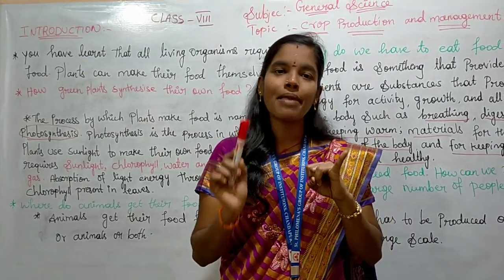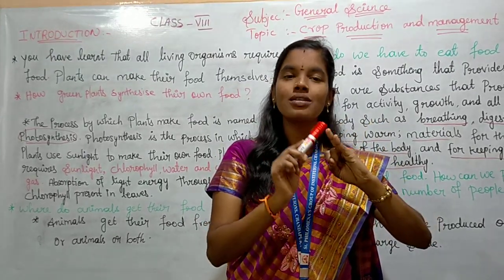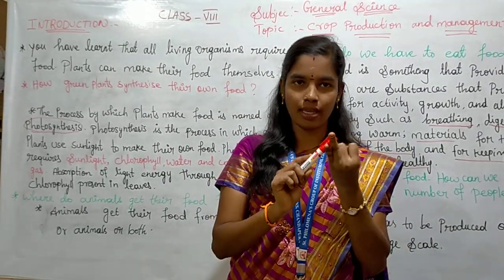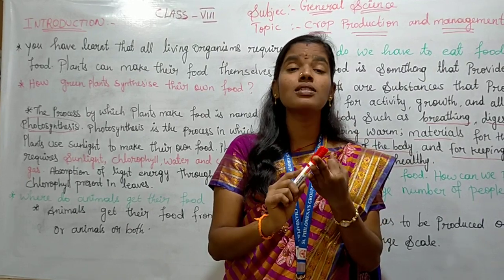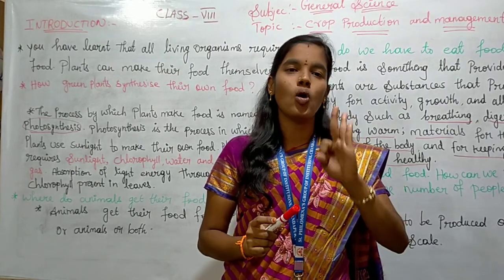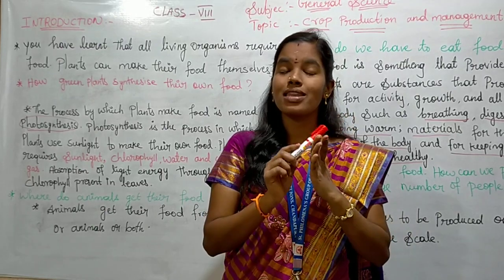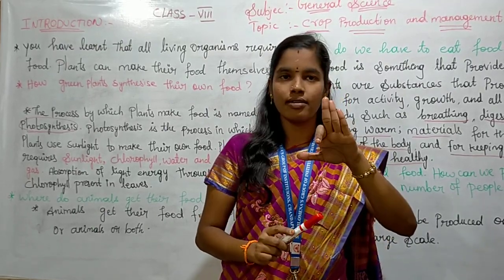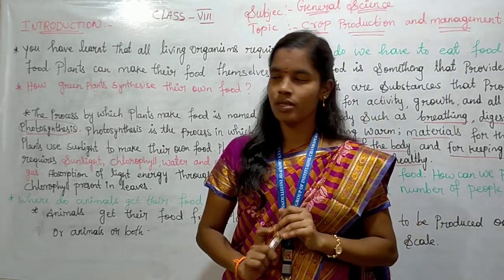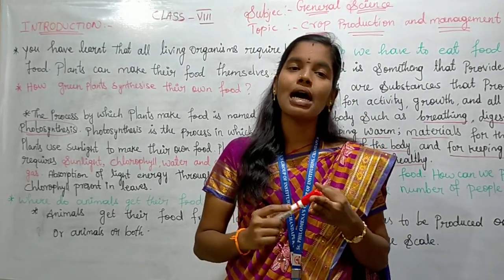Animals which eat only plant products are called herbivores. Animals which eat the flesh of other animals are called carnivores. Third, animals which eat both plants as well as the flesh of other animals are called omnivores. Human beings come under the third category, omnivores. So animals are classified into three categories based on their food habit: herbivores, carnivores, and omnivores.